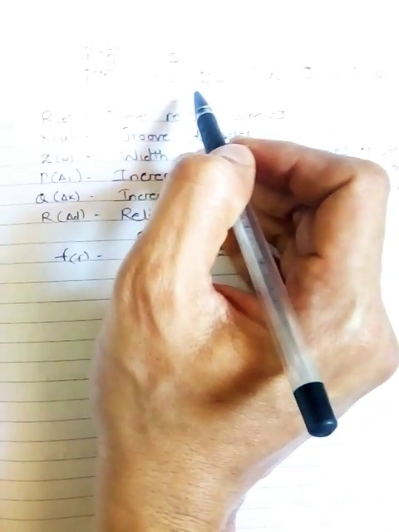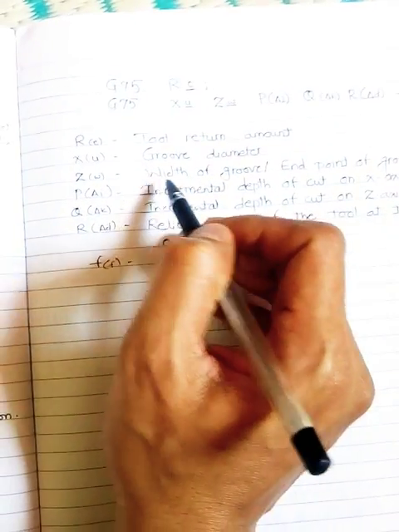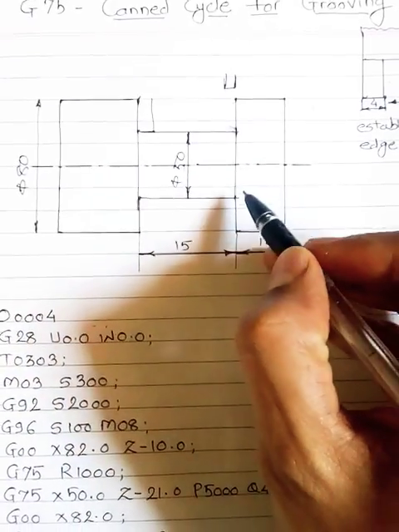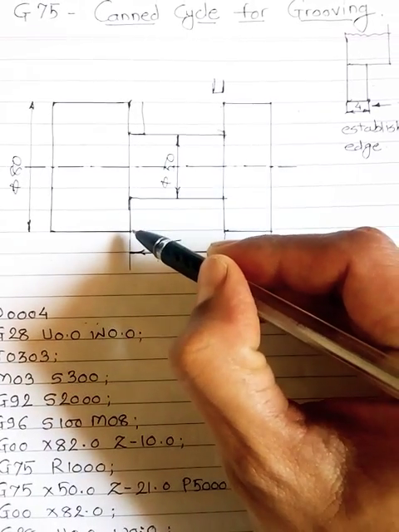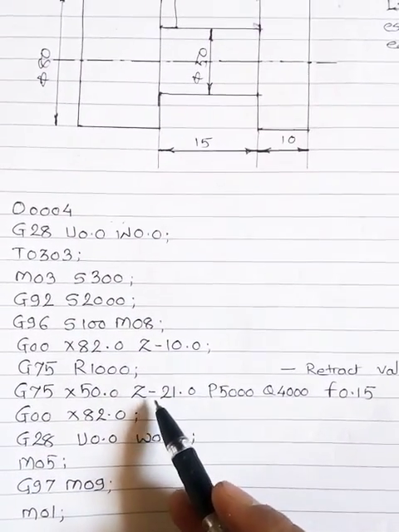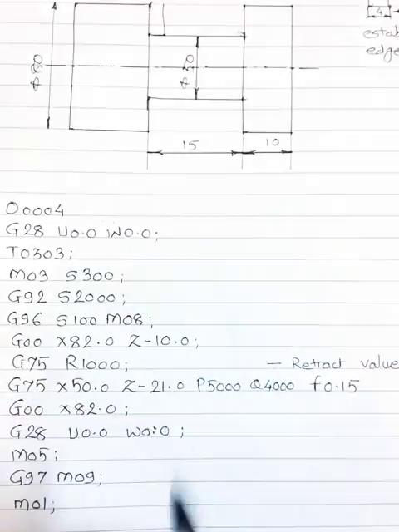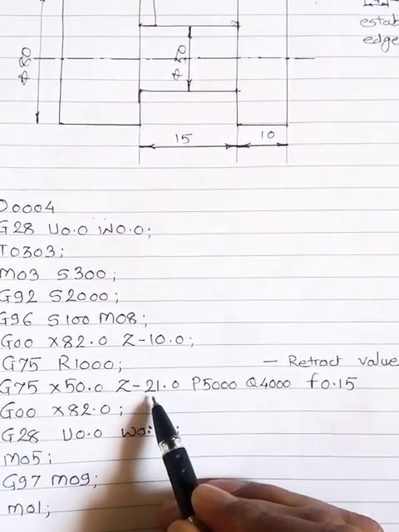Then Z. With the Z dimension we have to enter the width of the groove, that means the end point of the groove. In our figure we can see our groove will start from minus 10 and end at minus 25. So we have to enter the end point along the Z axis. You can see the groove will end at Z minus 25, but we have entered the value Z minus 21. Why? Because